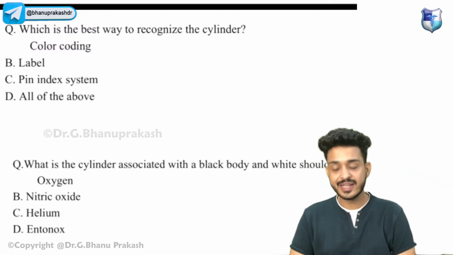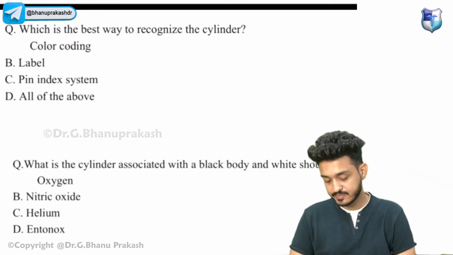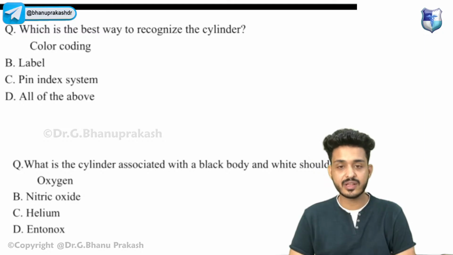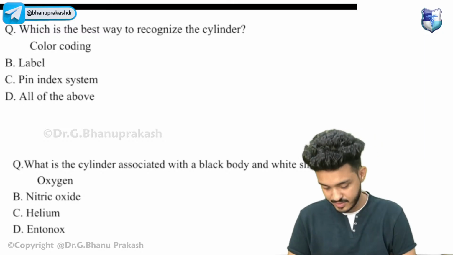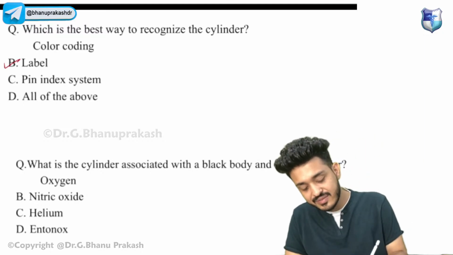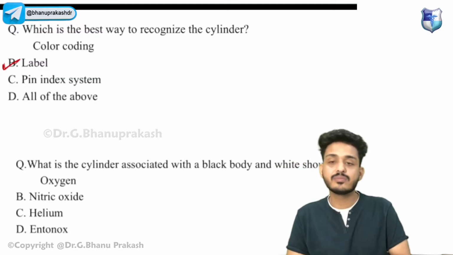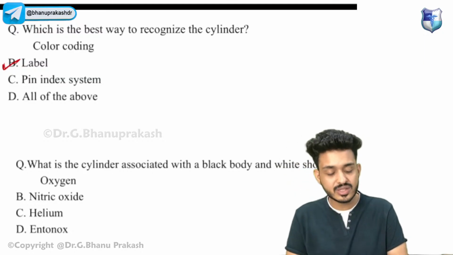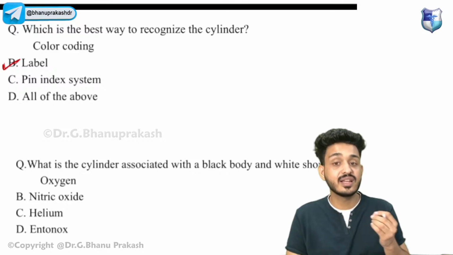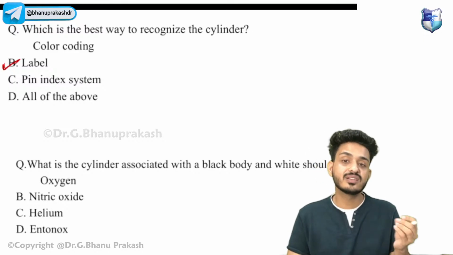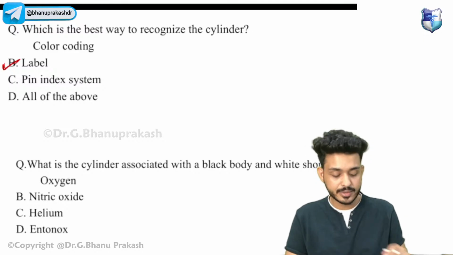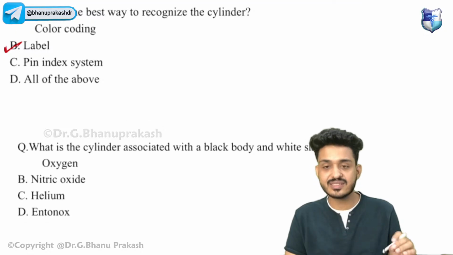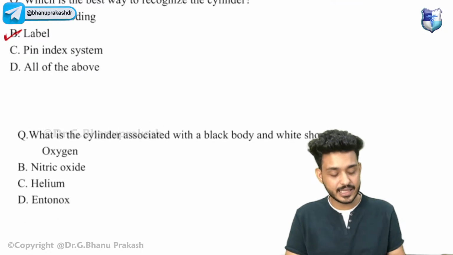Sometimes our day is very bad, right? Just like that we are having the wrong answers. So the answer will be label, guys. Label is the most important thing, that is why they asked this question. Label is the most important thing to recognize the cylinder. Apart from that, other things come secondary. This is a previous year question asked in a recent examination.